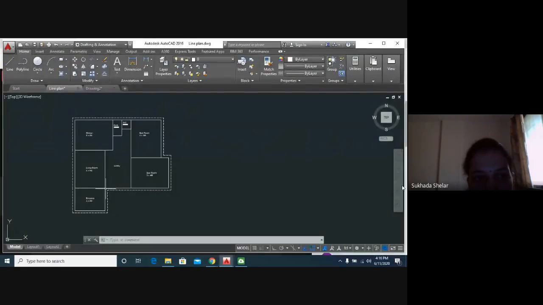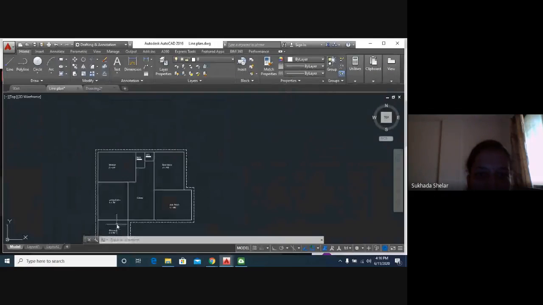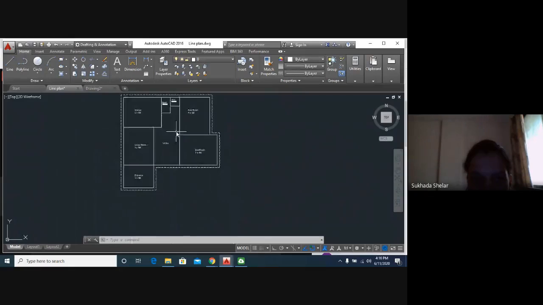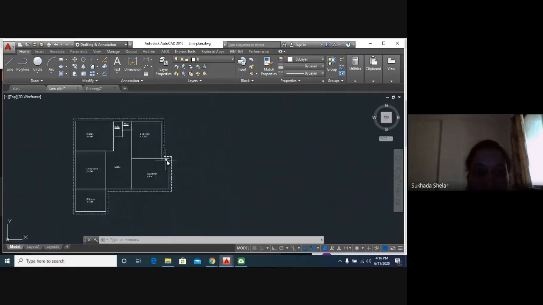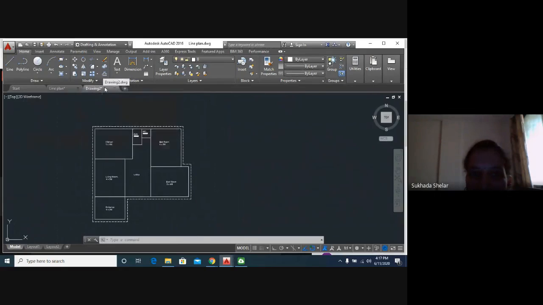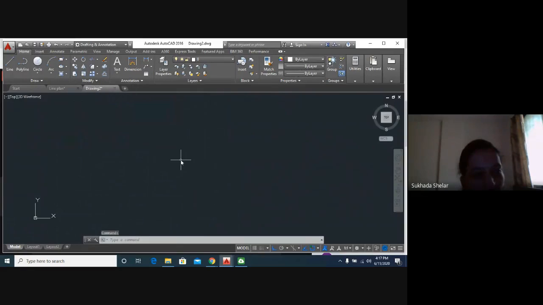You can see here entrance. I have given very big room sizes so that you will easily understand the drawing. This is entrance, this is living room, kitchen, bath, WC, bedroom and lobby. Very simple line plan. Okay. So in a new file, we will start with this line plan. Before starting with the line plan, we have to do a few settings in this workspace or in AutoCAD.